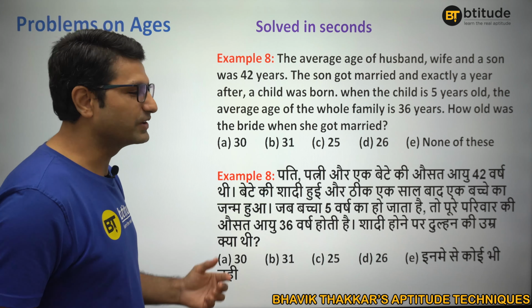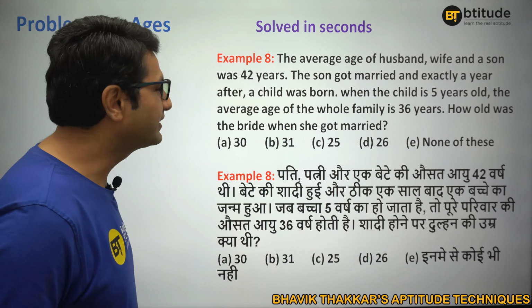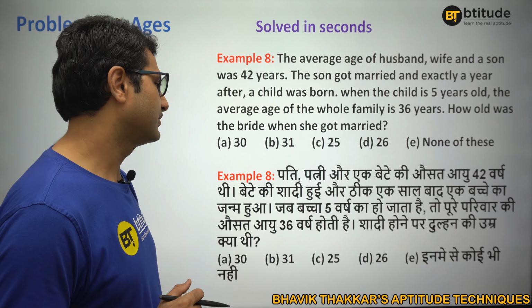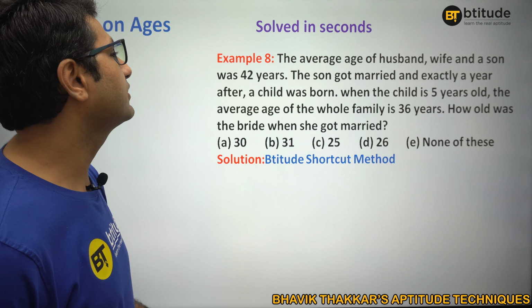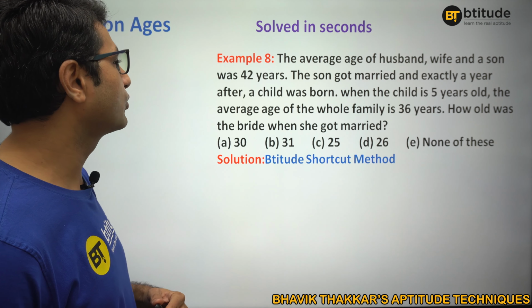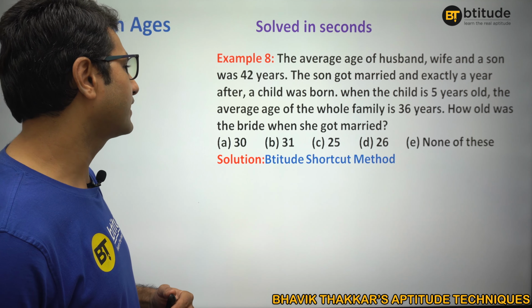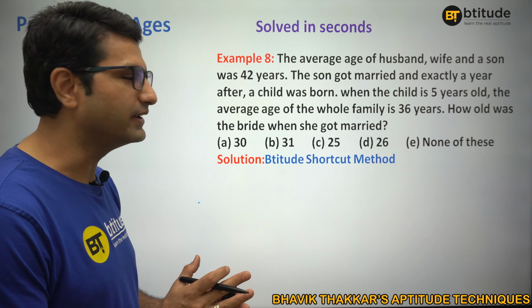Lovely. What about this one? Again, think about this. You can pause the video and try to do it on your own first. Here also there are some questions related to average. Alright then, let's have an idea. The average age of husband, wife and son was 42 years. The son got married and exactly a year after, a child was born. Now try to understand here.